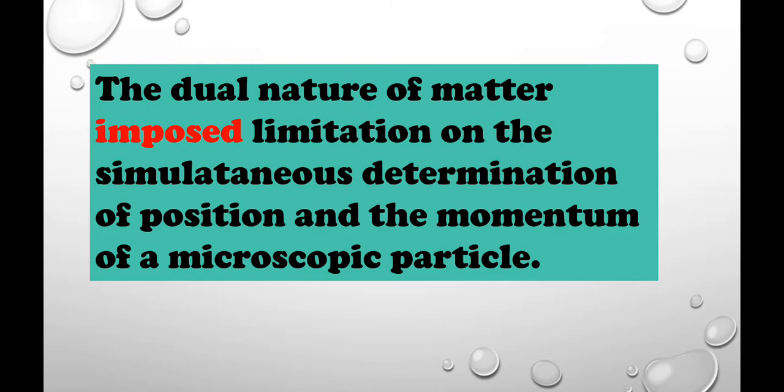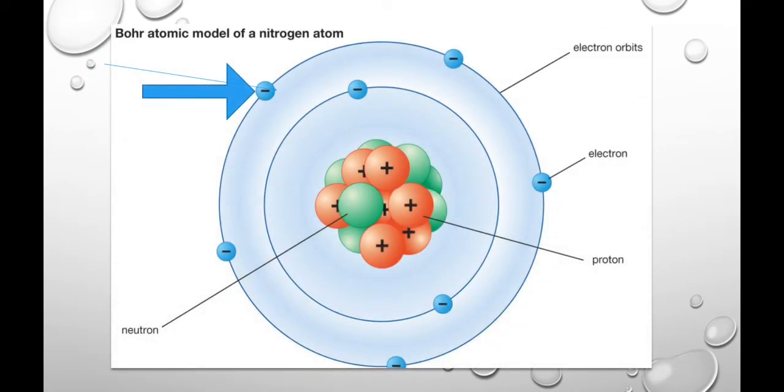With that concept, Heisenberg proposed that matter has dual nature, so there is a limitation to determine the position and the momentum of a microscopic particle, that is the electron, proton, etc. So what he is saying is that we cannot determine the position and the momentum at the same time. We cannot determine them accurately. Why? Let's see with an example now.